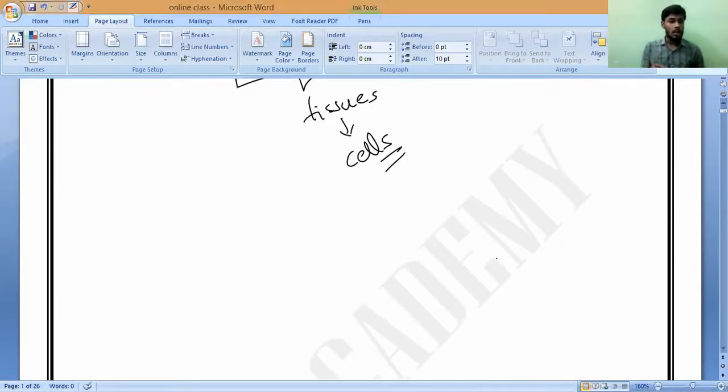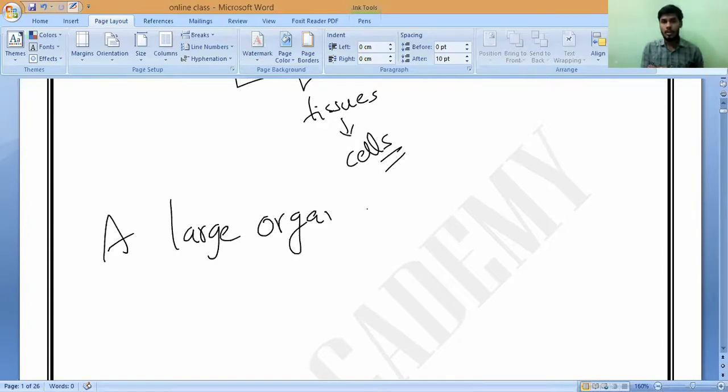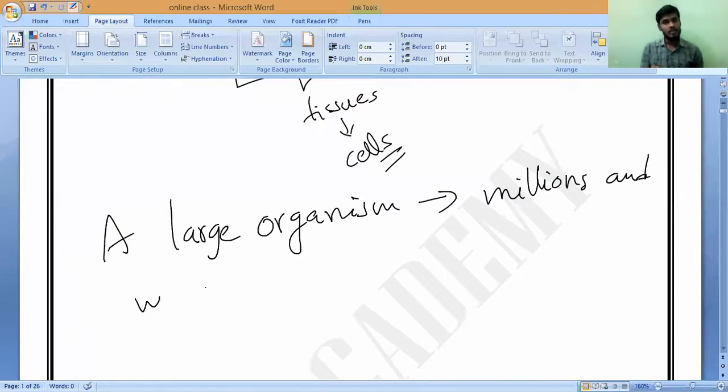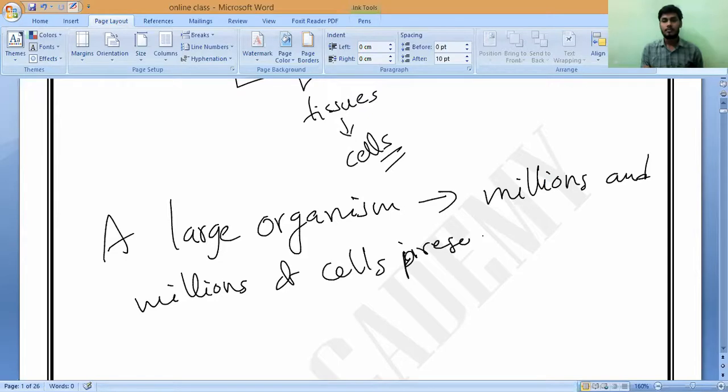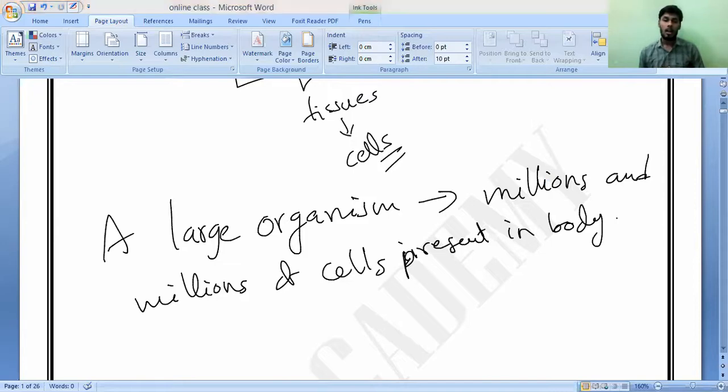A large organism, whether a plant or an animal, doesn't matter, contains millions of cells present in its body. Because as we already know, we are all multicellular organisms.